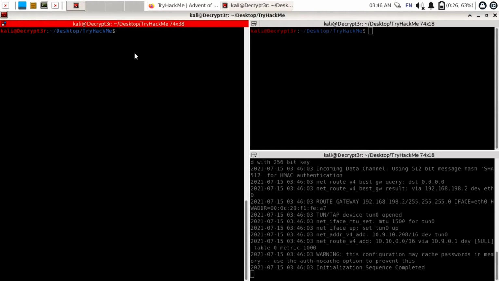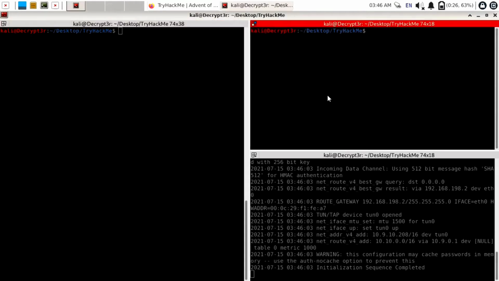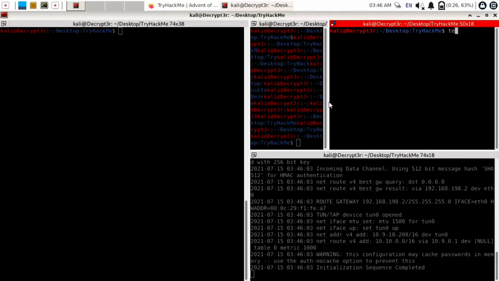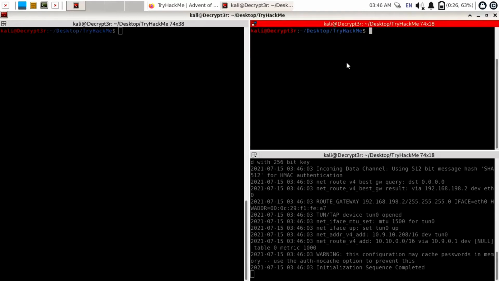Now we need to check whether the FTP port is open or not. FTP's port number is 21. So I will split this window by Control Shift E and enter the command telnet. Okay, I will just maximize this. Now use telnet, space, paste the IP by Control Shift V and enter port 21. So it is for FTP, and you can see it is showing 'Escape character is', means this port is open. You can close this window by Control Shift W.